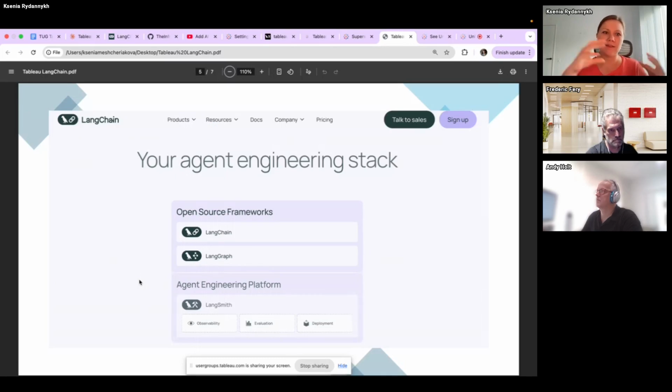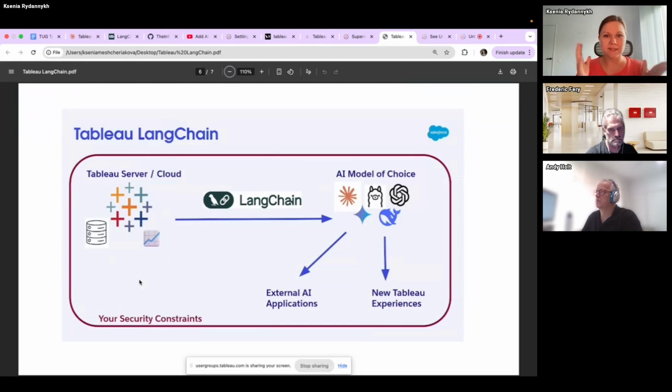Why do we use LangChain in the name of this agent? LangChain is just the name of a framework which you can use to create your own AI agent. It has some tools, and with this framework you can create your own agent, publish it and use it. But you can do it by yourself, or use different frameworks, it doesn't matter. But the Tableau AI agent was developed using this LangChain framework. That's it. This is a schema from Will's YouTube tutorial.